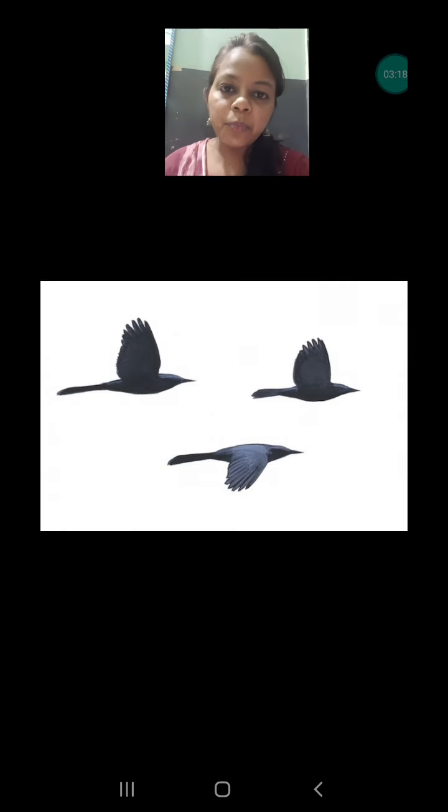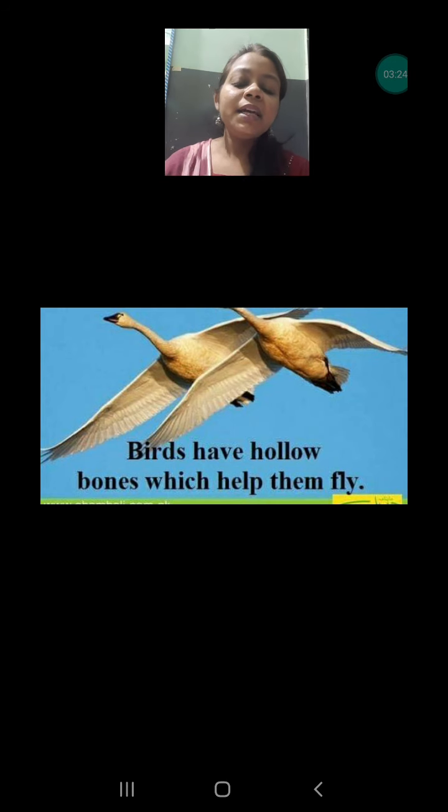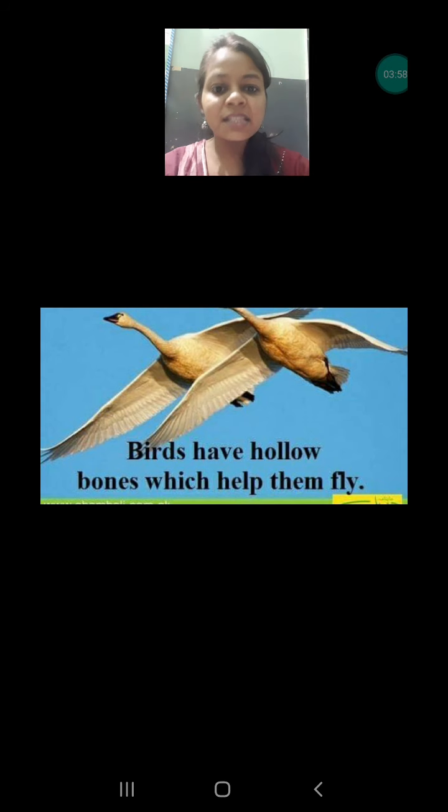Which type of body do birds have? Birds have a boat-shaped body. Next, they are having hollow bones. Hollow bones means that inside the bone there is very little material, which makes their body lighter. Some birds, as you all know, like duck, hen and ostrich, are not able to fly. Why? Because their body is very heavy as compared to the feathers they are having. So it is very important that their bones must be hollow, so that their whole body can become very light, and it will help them to fly in the sky very nicely.